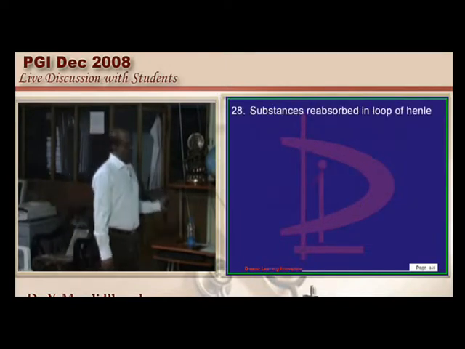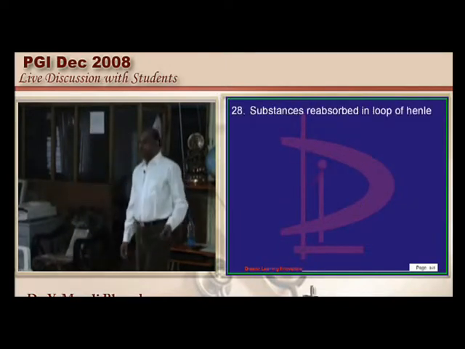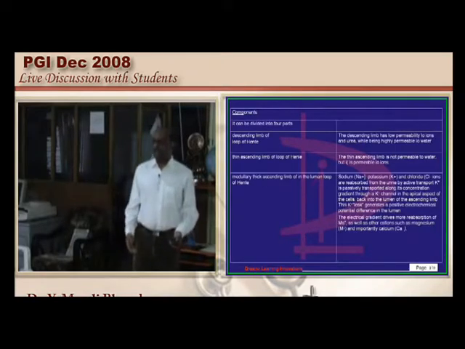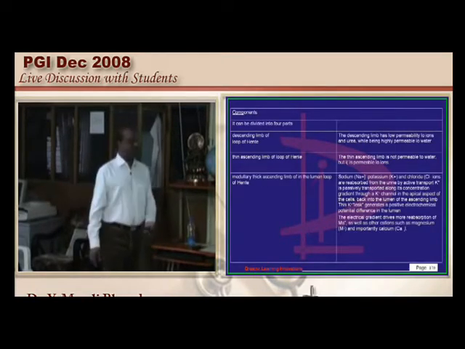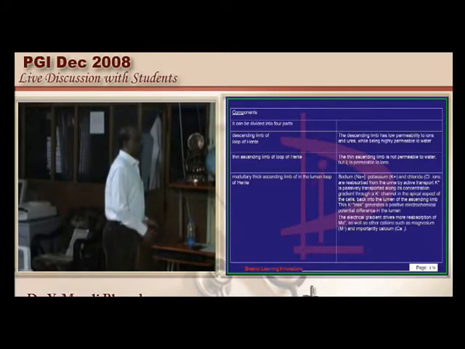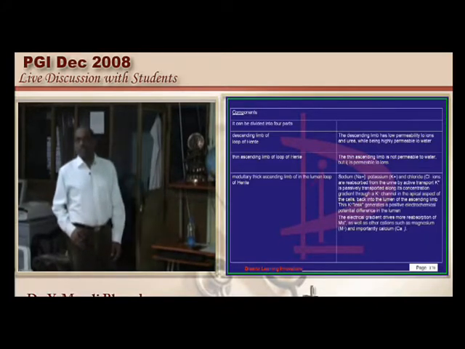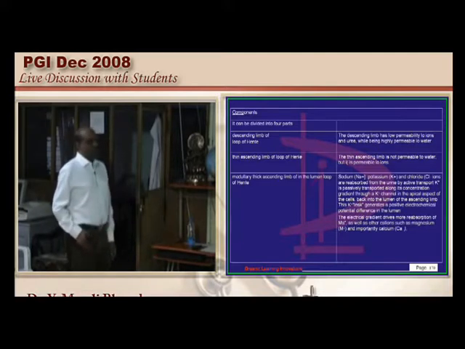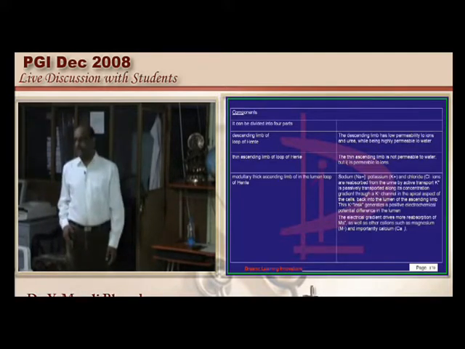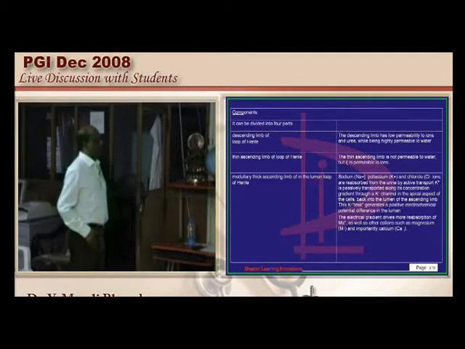Now what are the substances reabsorbed in loop of Henle? We could not really recall what was the question exactly asked in the exam. If you can recall the options, please write them down and give them. Anyway, I left you a short note on the descending limb, thin ascending limb, thick ascending limb and cortical thick ascending limb. What are the specific processes that happen? You must be very sure. Invariably one question comes out of them.